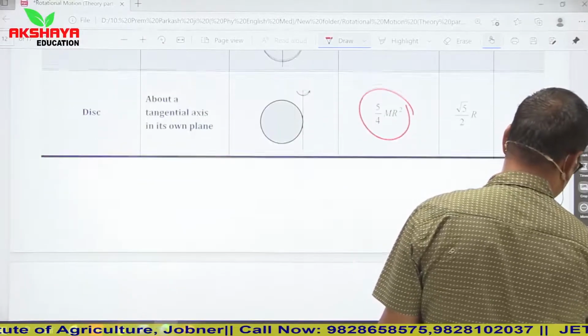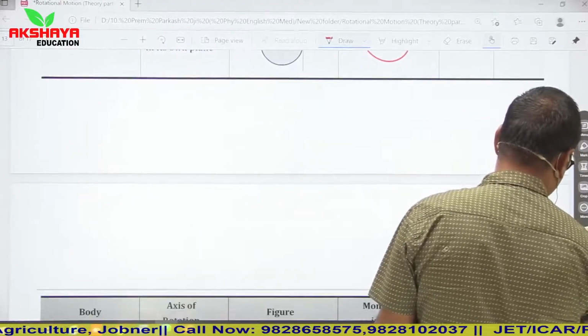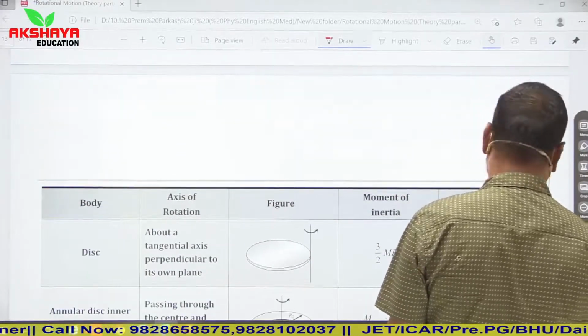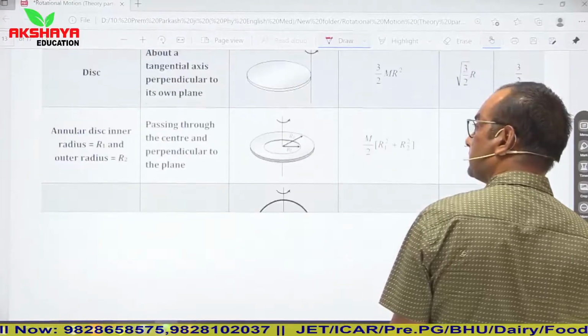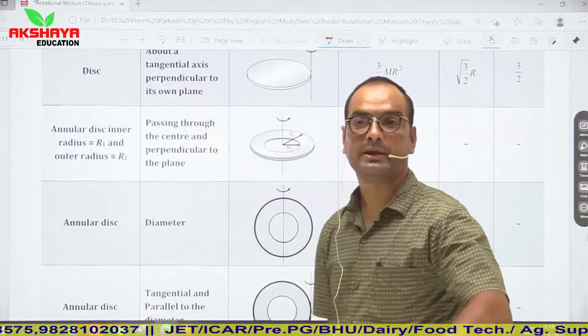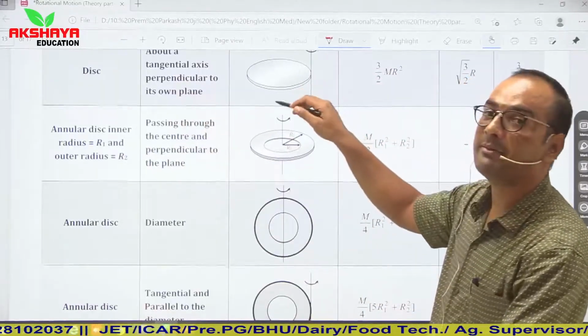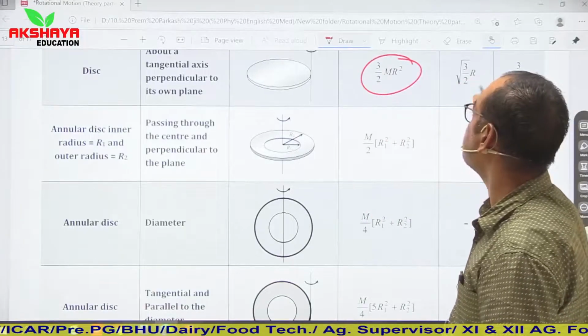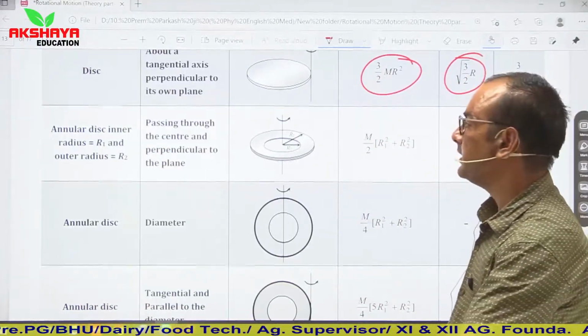Then fourth one is about its tangential axis perpendicular to the plane. So about a tangential axis perpendicular to its plane, in this condition, it will be half MR square plus MR square, means 3 by 2 MR square, and radius of gyration will be root 3 by 2 R.